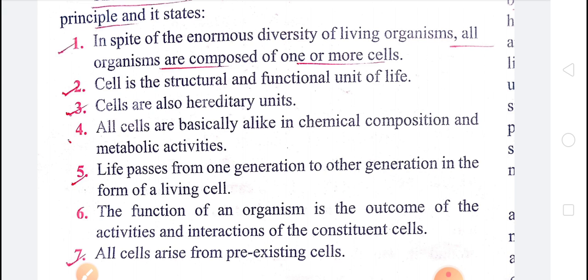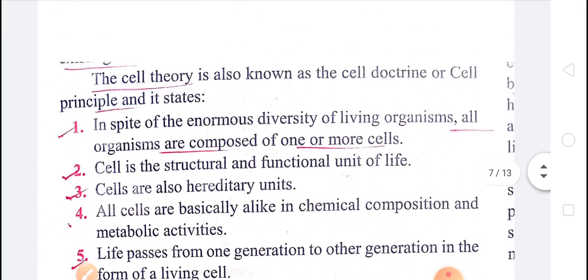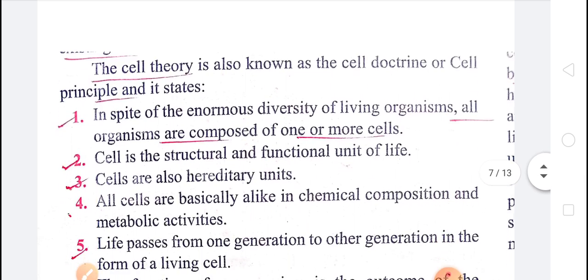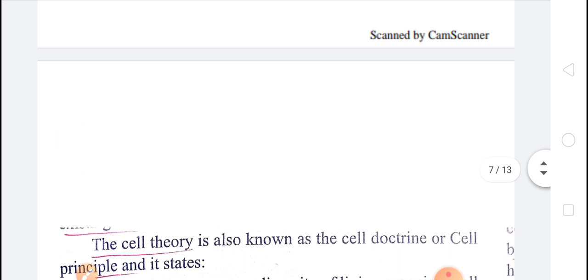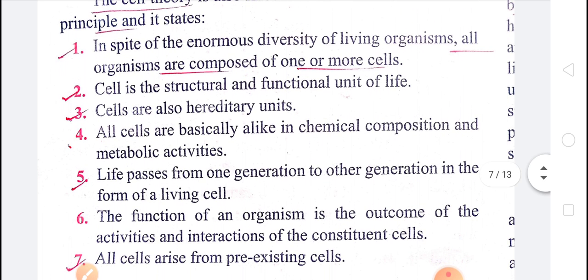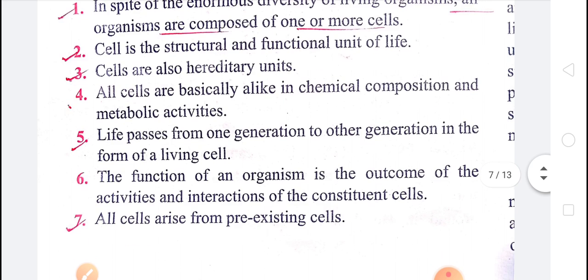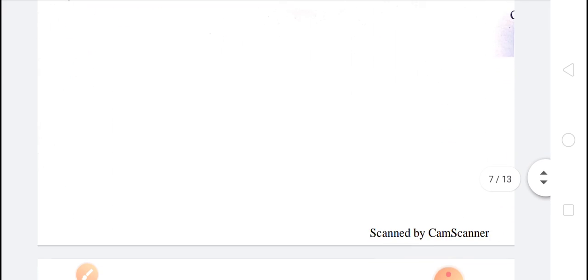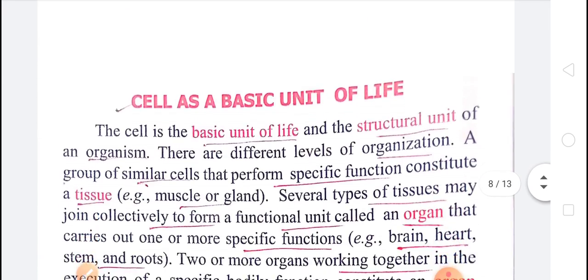So in cell theory, all organisms are composed of one or more cells. Cell is the structural and functional unit of life. They also have hereditary units and all cells arise from pre-existing cells. Okay, clear?